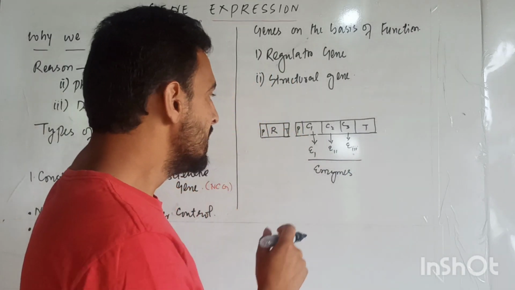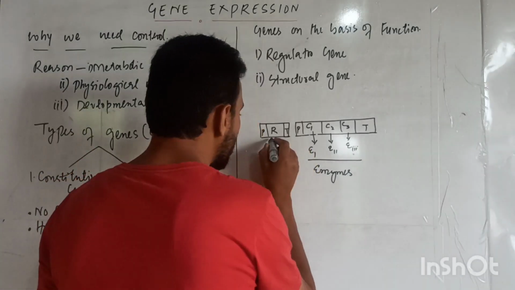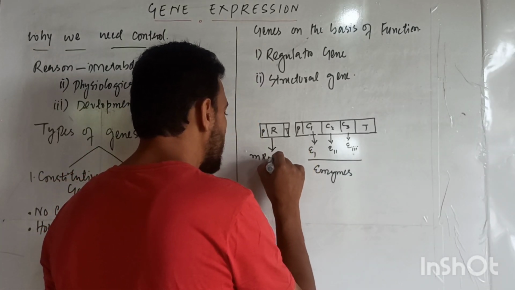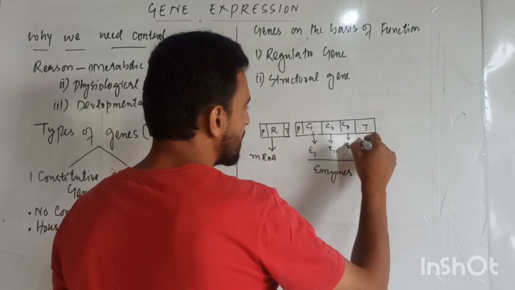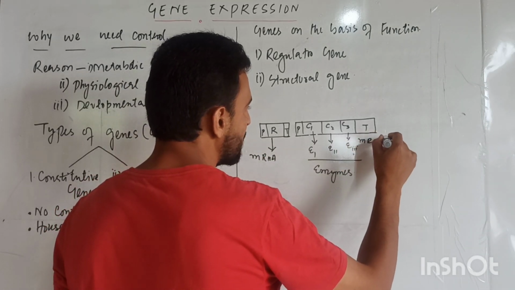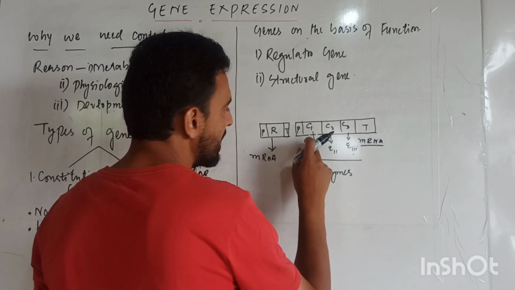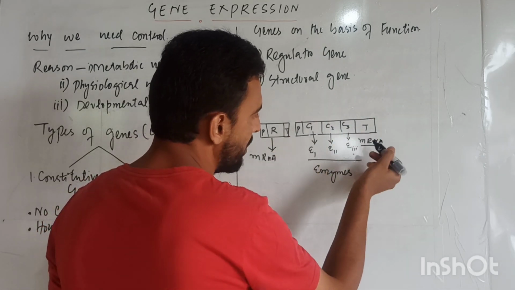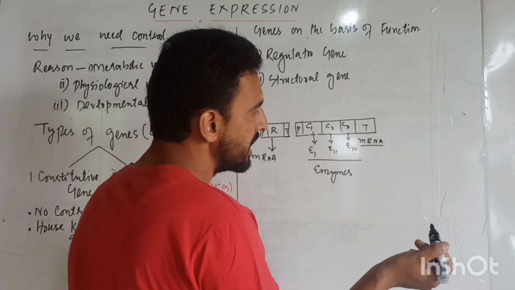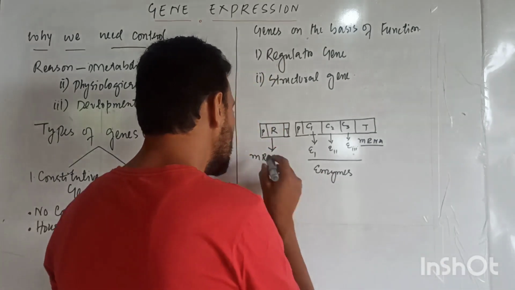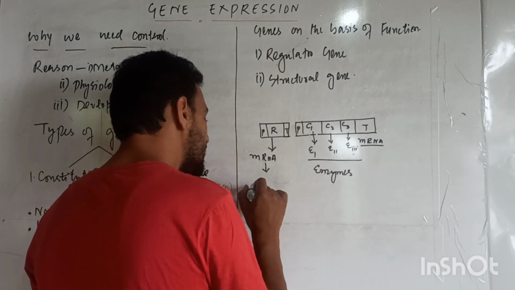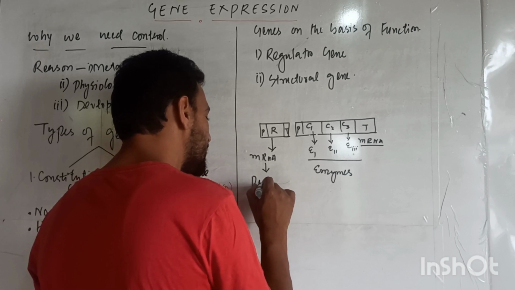Are you getting me? Similar is the case here. That means from this regulatory gene, we are firstly forming messenger RNA. Also, we are forming different types of RNAs, messenger RNAs from E1, from C1, C2 and C3. We are forming messenger RNA number 1, messenger RNA number 2, messenger RNA number 3. Simply here we are also forming messenger RNA, and from this messenger RNA we are forming protein.